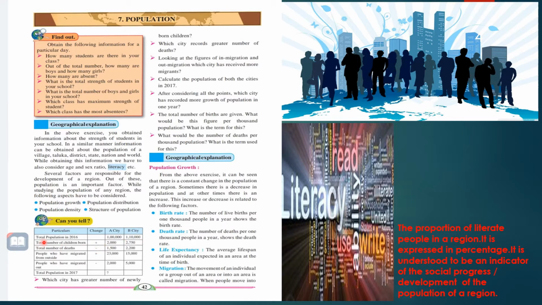First one is total population in 2016. A city, 1 lakh; B city, 1 lakh 10,000. Second, total number of children born. A city 2000 and B city 2750. Then total number of deaths: A city 1500 and B city 2200. Means total number of deaths is higher in B city.